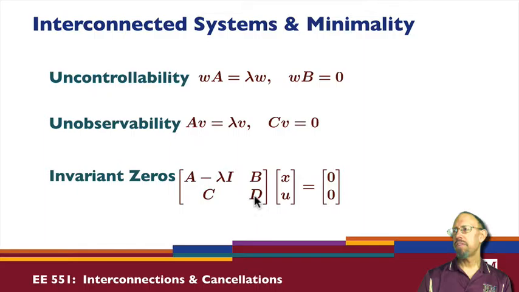And again, we have invariant zeros if for some value of lambda, there is some x and u multiplying that is in the null space of this matrix. Okay, so that's going to be important to look at when we examine the controllability of series interconnections and so forth.